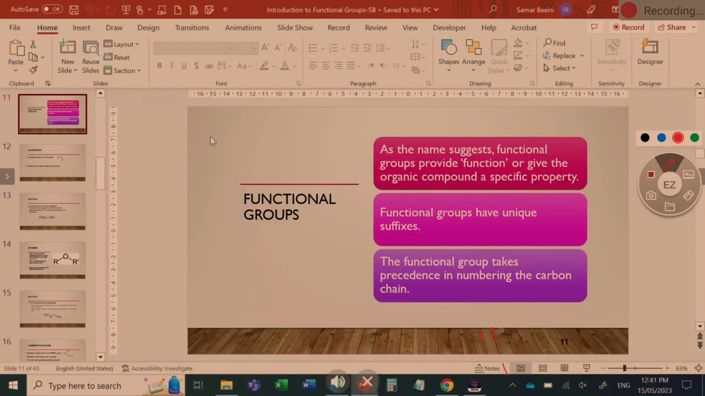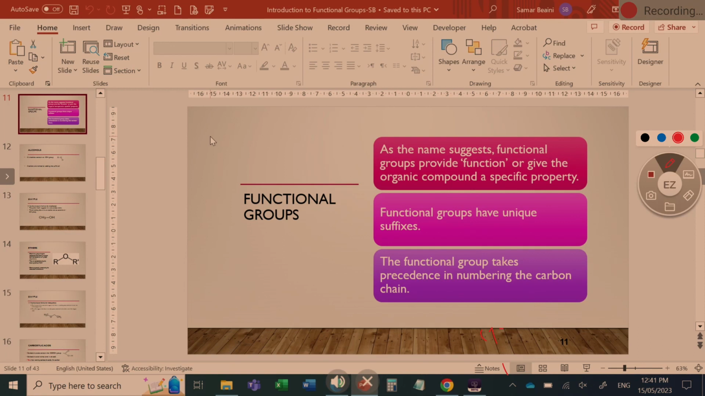Functional group is what makes it more reactive. We discussed that single bonds just between carbon and hydrogen are very stable. Okay? So, as the name suggests, functional groups provide function or give the organic compound a specific property. Functional groups have unique suffixes. Generally, it's a suffix. Some of them have a prefix, and we're going to get to that in a minute. The functional group takes precedence in numbering the carbon chain.